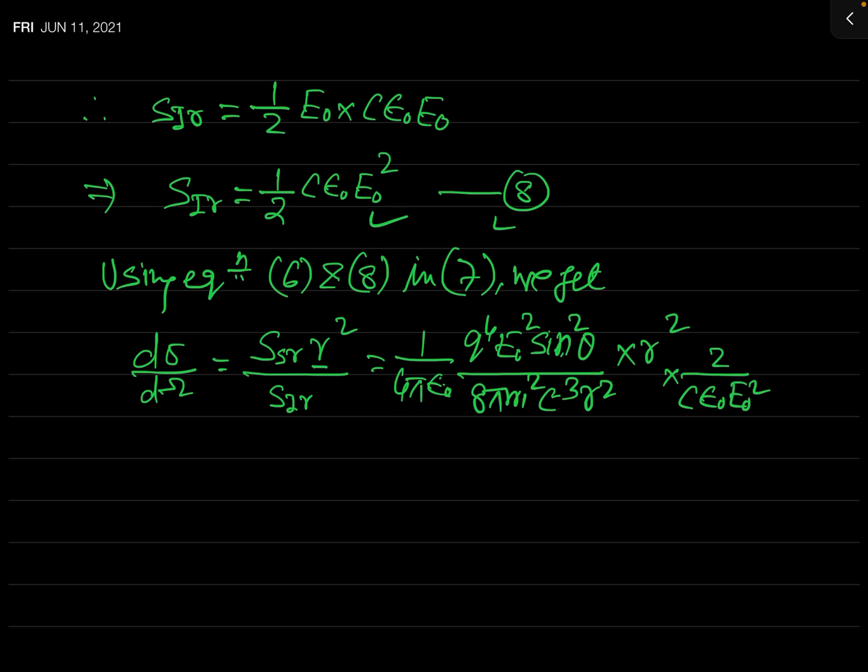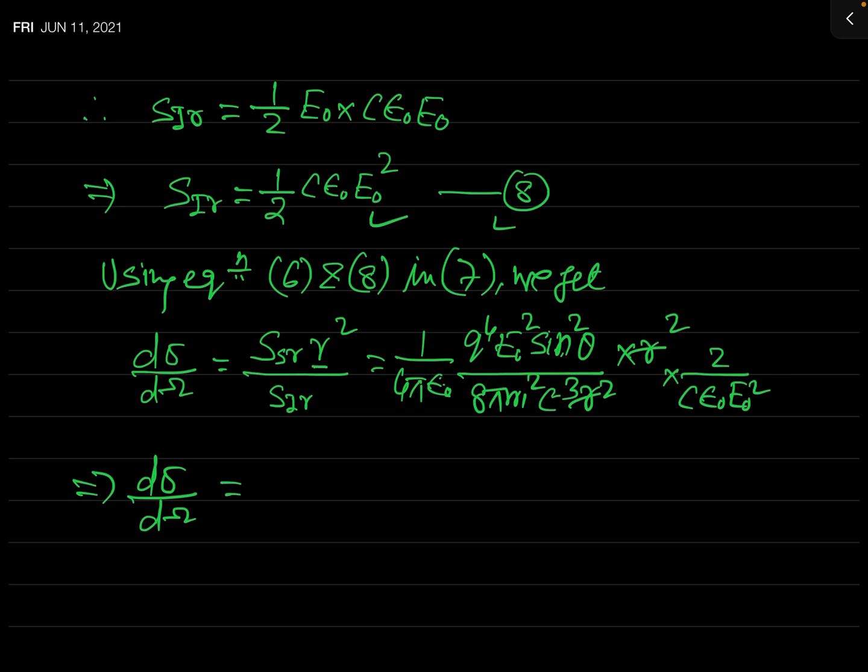See here, this is the expression for S_IR. So you can see this r square and this r square will cancel out, and what will be the expression for the differential scattering cross section d sigma by d omega?